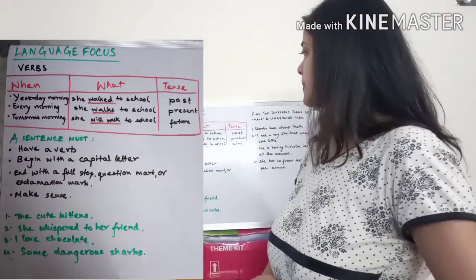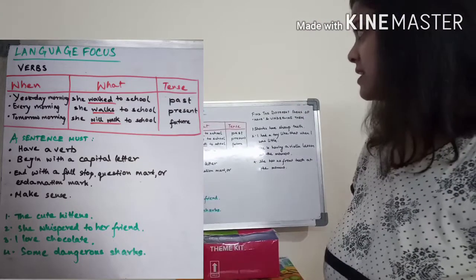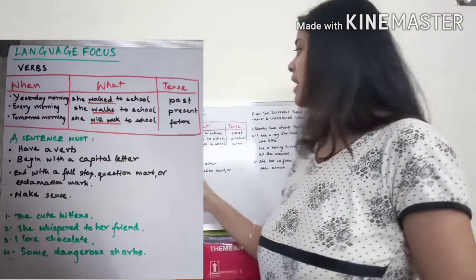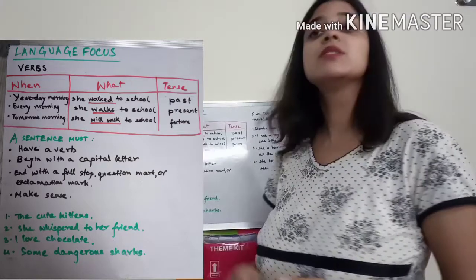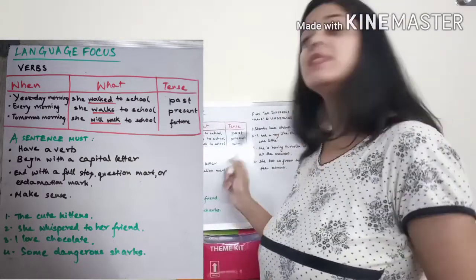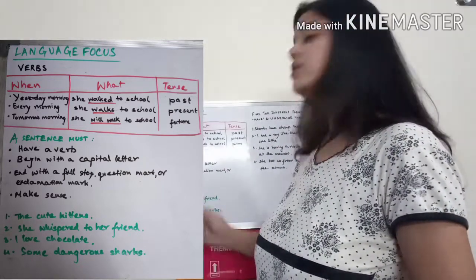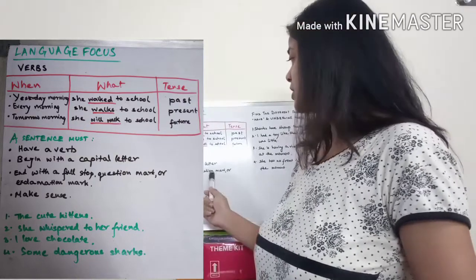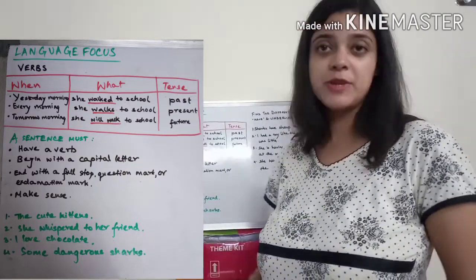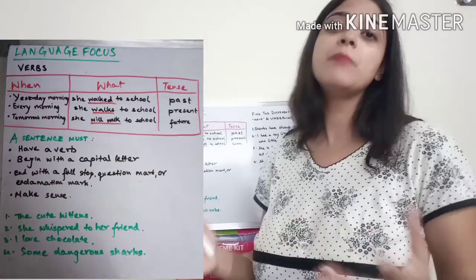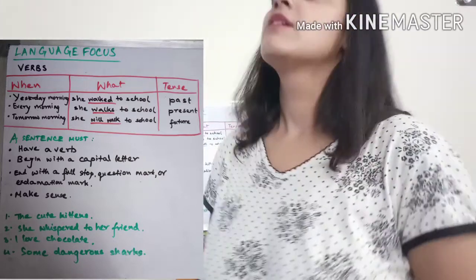Okay. Now, as I said, a sentence must have a verb, begin with a capital letter, end with a full stop, question mark or an exclamation mark, and it should make sense. Okay.